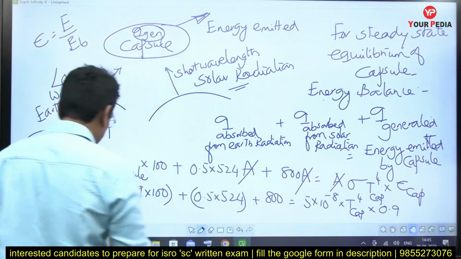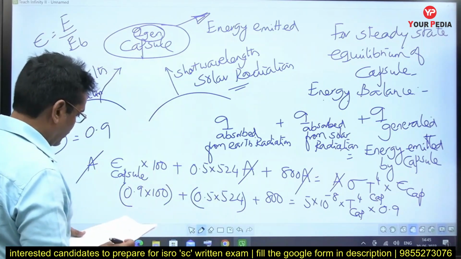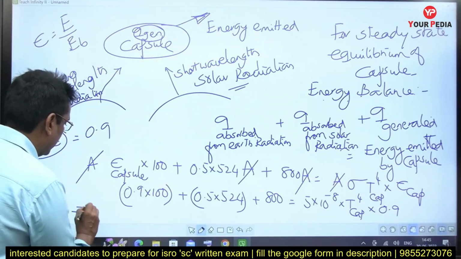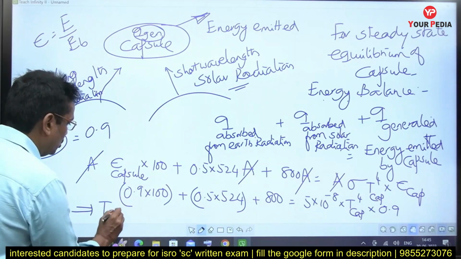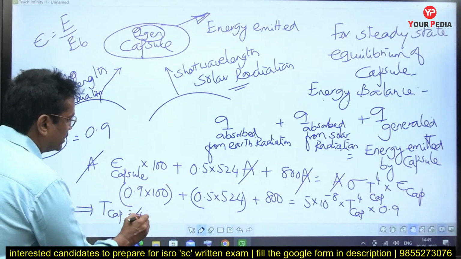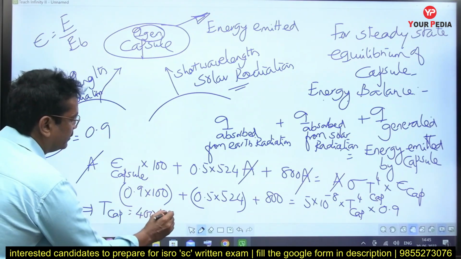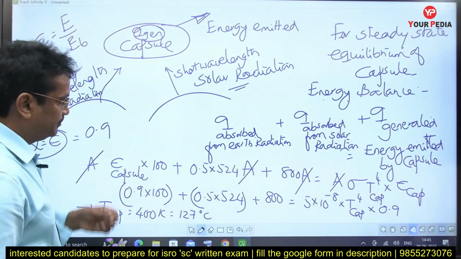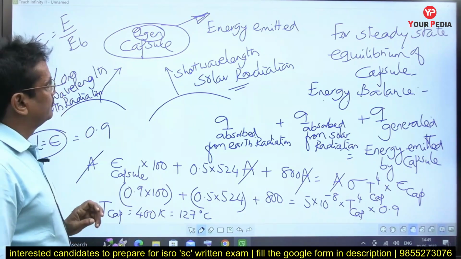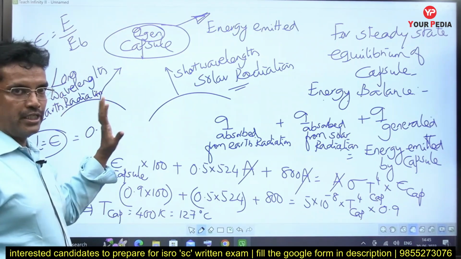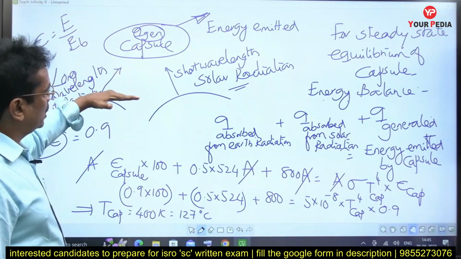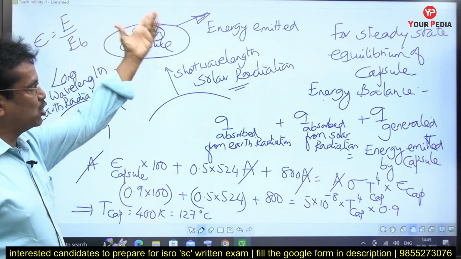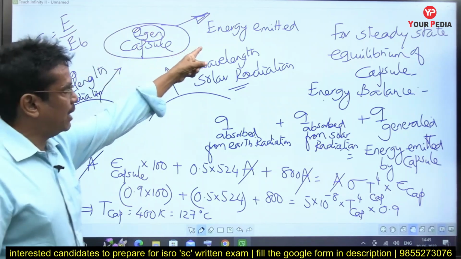From that you will get the temperature of the capsule in Kelvin as 400 K, that is 127 degrees Celsius is the answer. So the very important concept of the problem is total energy absorbed plus energy generated should be equal to the energy emitted by the capsule.